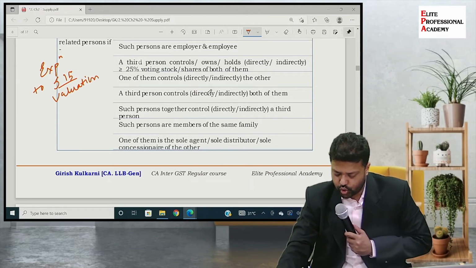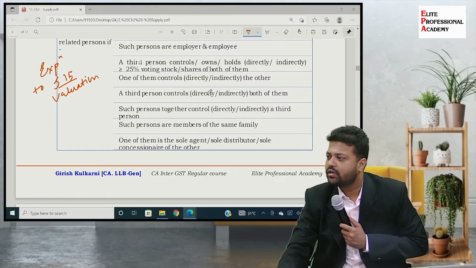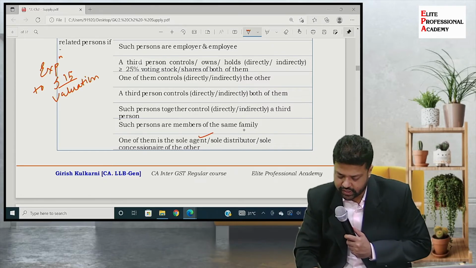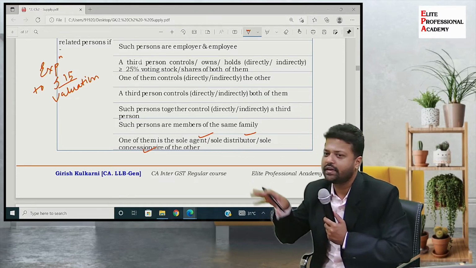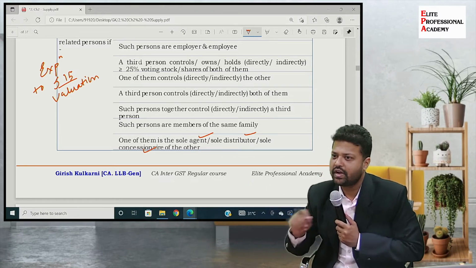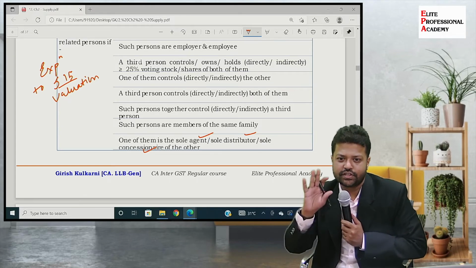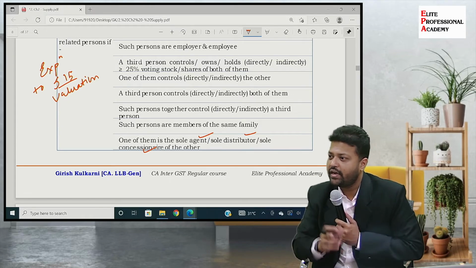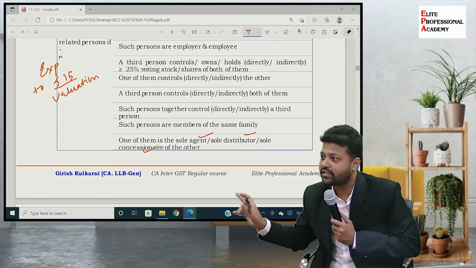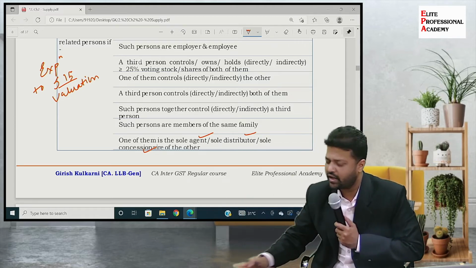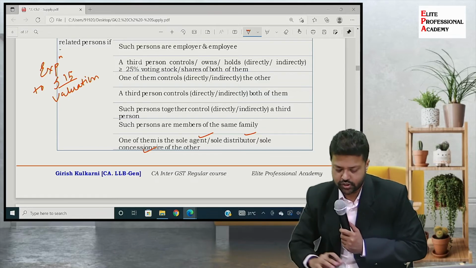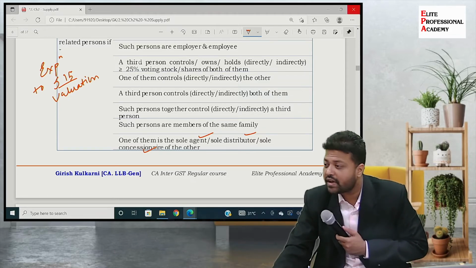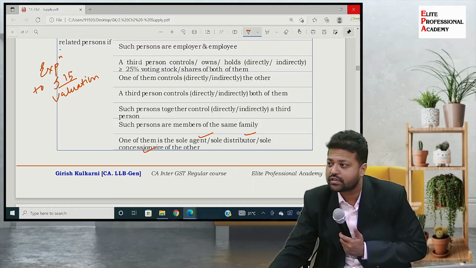One of them is the sole agent, sole distributor, or sole commissioner of the other. All these three terms have similar meanings. For example, regional distributors are there. While they enter a contract, we will give you the distributorship for Western Maharashtra, and he says, but you should not give it to anyone else. I will be the sole distributor of this area. Something like that will again be considered as related persons. So all these related persons, why have we understood this meaning of related person? What is the relevance?